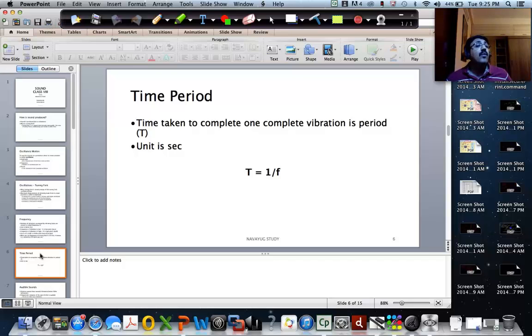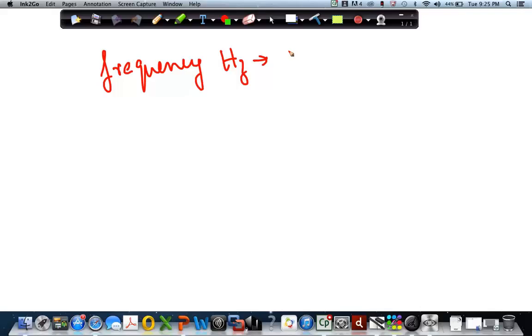Now let us look at what is the unit of frequency. Hertz. What does hertz mean? It is times per second, or you can say number of oscillations per second.